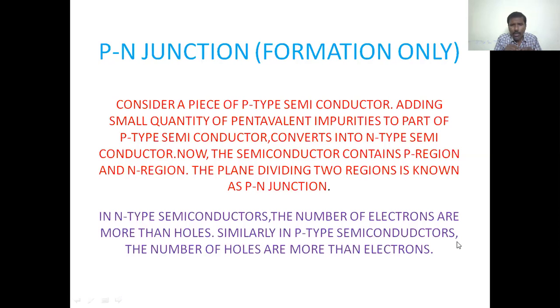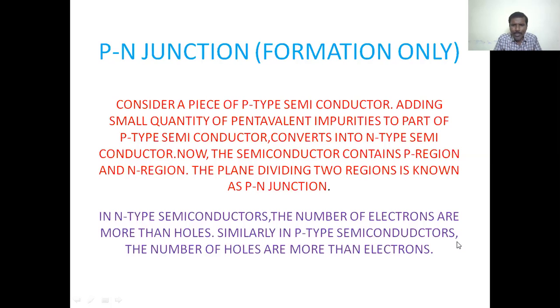The number of holes created in an n-type semiconductor is less than electrons, because more electrons are created. That's why the conductivity in an n-type semiconductor is due to the majority charge carriers, the electrons.